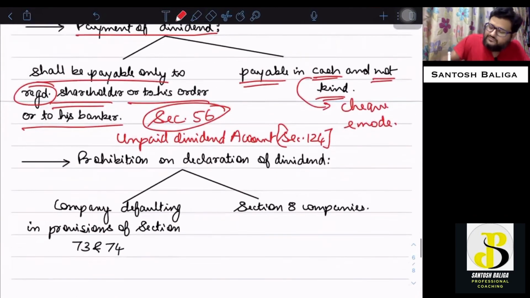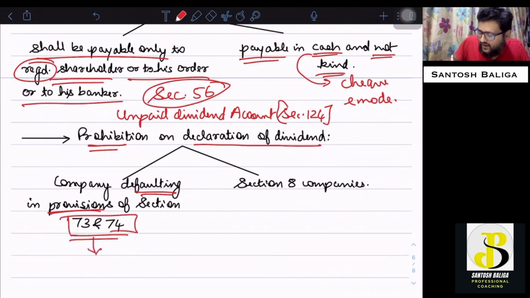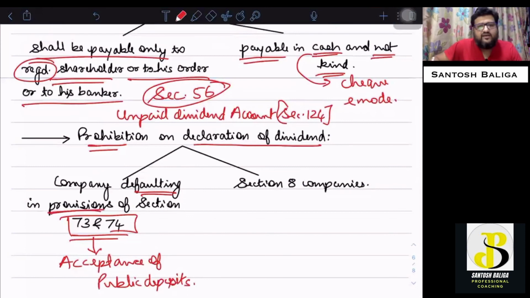Finally, the last point of this particular section 123 is the prohibition on declaration of dividend. If any company is defaulting in the compliance of the provisions of section 73 and 74, which is about acceptance of public deposits, in that case, the company cannot declare dividend to its equity shareholders.